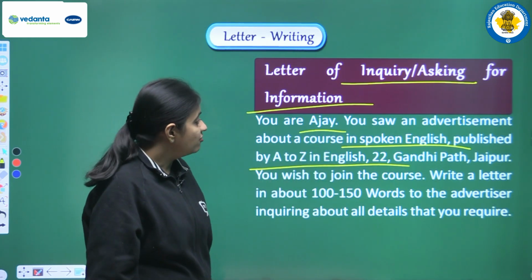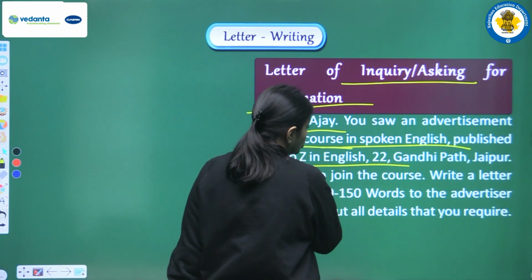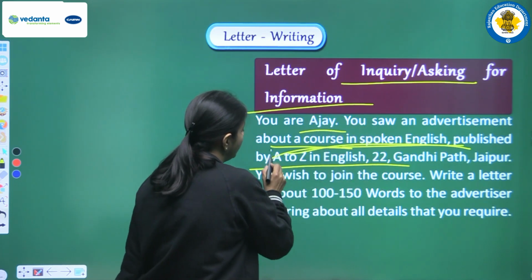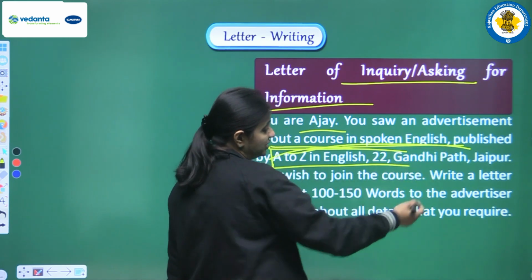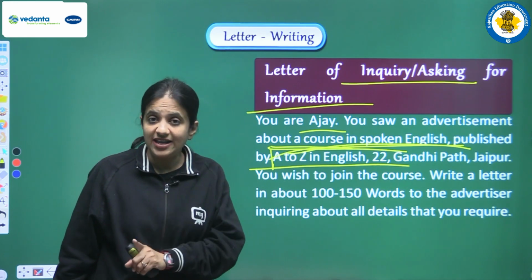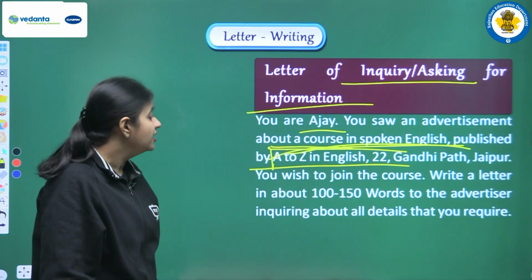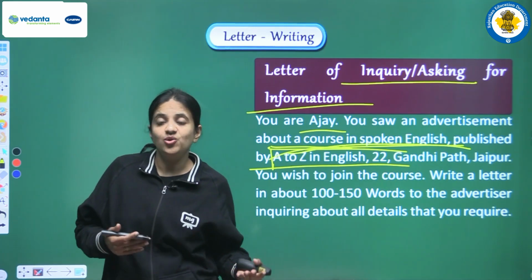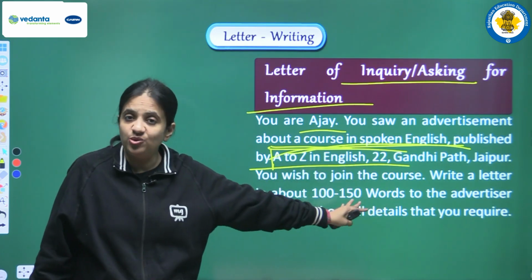Next, there was one kind of advertisement, and that advertisement was related with a course of spoken English, and this advertisement was published by A to Z in English, and the address is also there, 22 Gandhi Path, Jaipur. So it's a kind of institute, and this institute published one advertisement, and we are Ajay, and we just saw that advertisement. You wish to join the course. So now you are very much attracted towards the advertisement, and now you actually want to join this particular course.